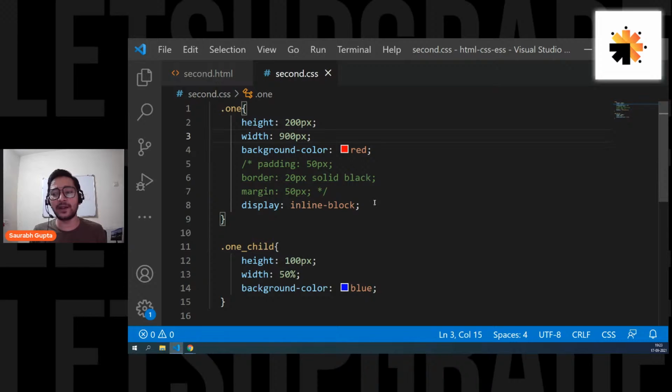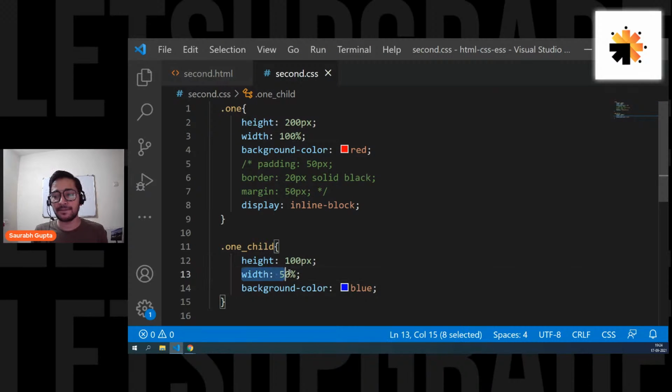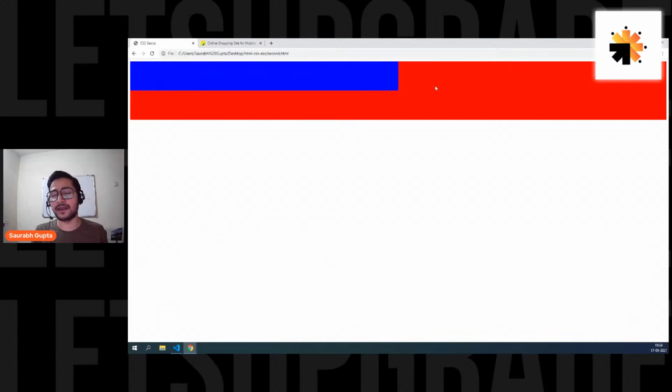Okay, guys. So I really hope that you guys understood this. I really, really hope. So whenever you give percentage, always think of the parent. And I don't care what is the width of the parent. I will always work with the parent. That's it. So for example, if I give this a width of 100%, see, the red one is full because it's taking the whole body width. But you can see this is 50%, so I'm taking 50% of my parent.